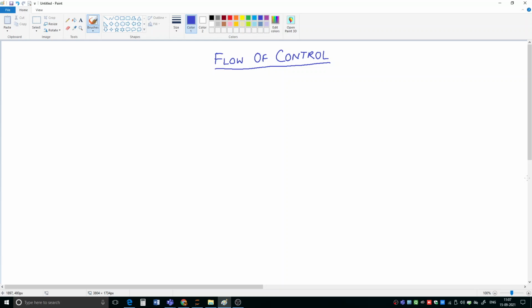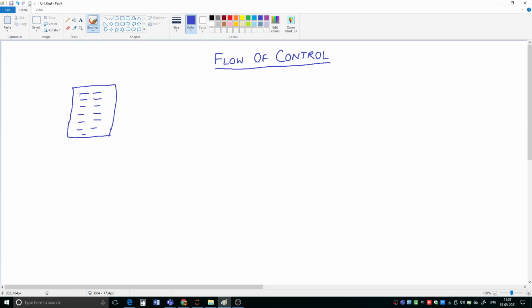For example, suppose we have written a program, and in that program you have written many lines of code. In what order they are going to execute, that is the control flow of the program.